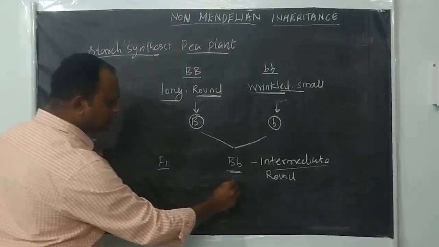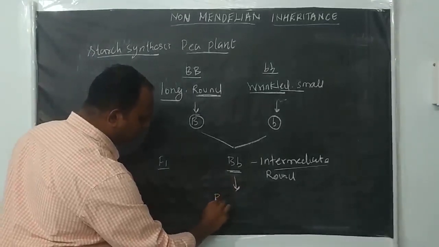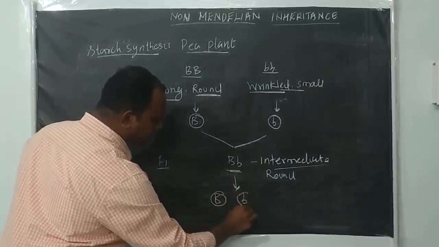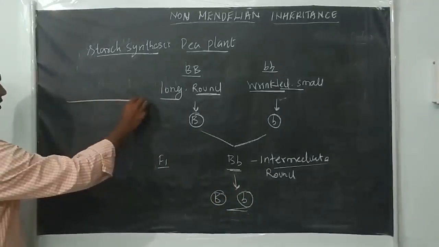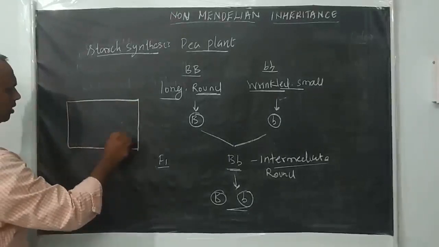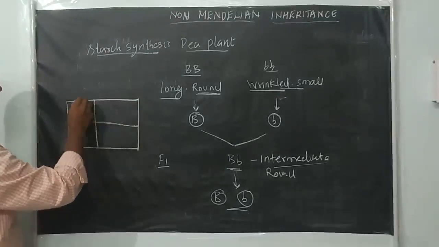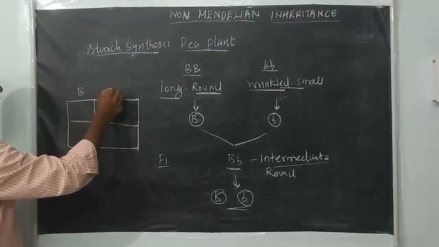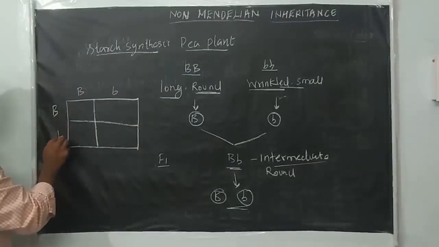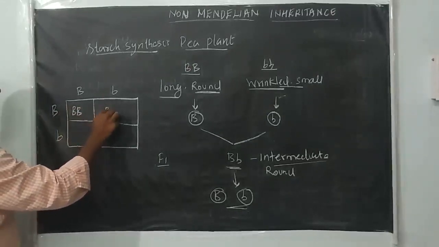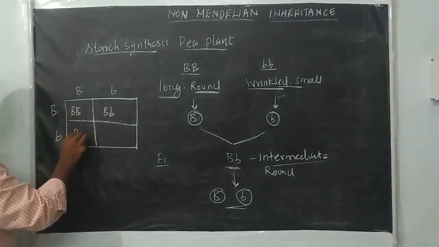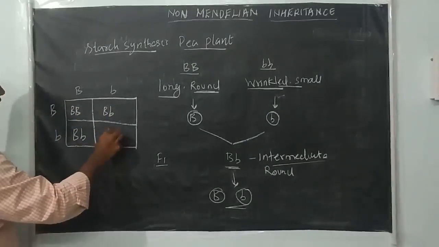If it produces gametes, we will get two types of gametes, right? Capital B, small b. If we put up a Punnett square for the F2 generation, what will we get now? Capital B, small b, capital B, small b. Here capital B capital B, capital B small b, capital B small b, small b small b.